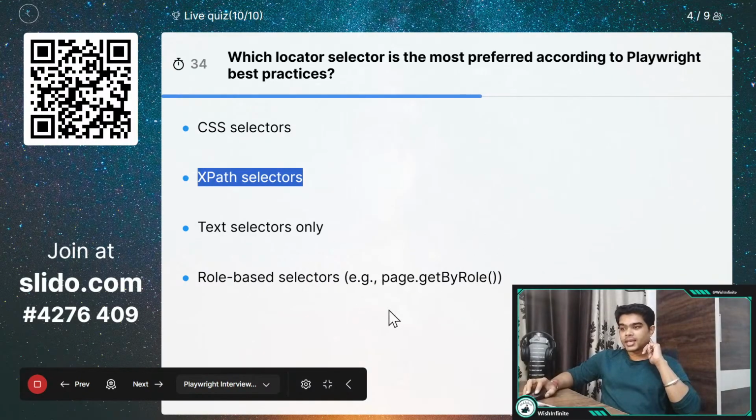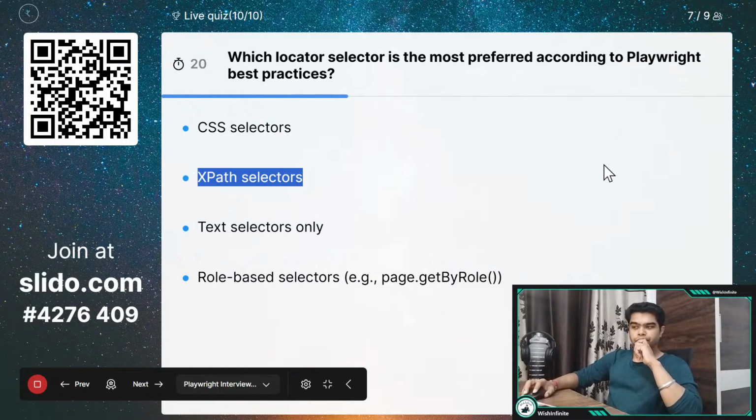I think I have also explained which one is the preferred one, and I will show it to you in the Playwright documentation. We have only around 15 seconds left, guys. You can select the correct answer.